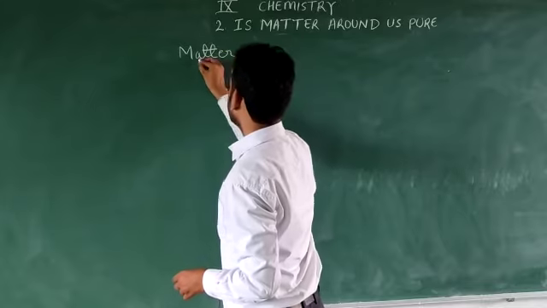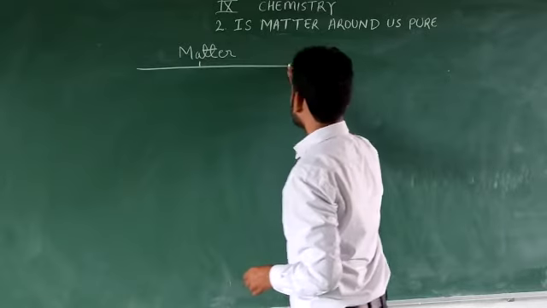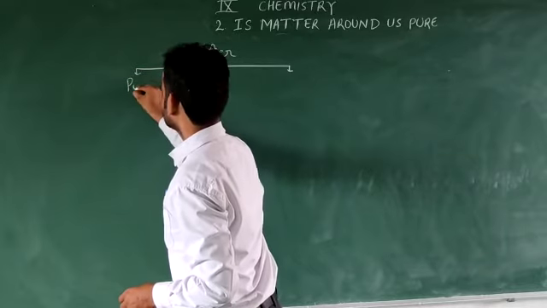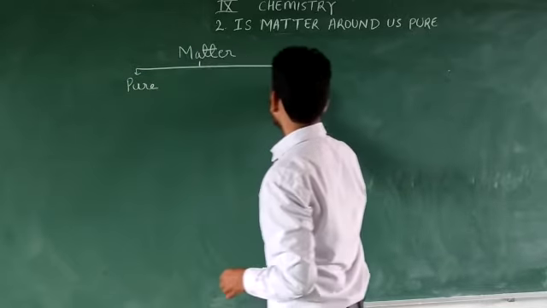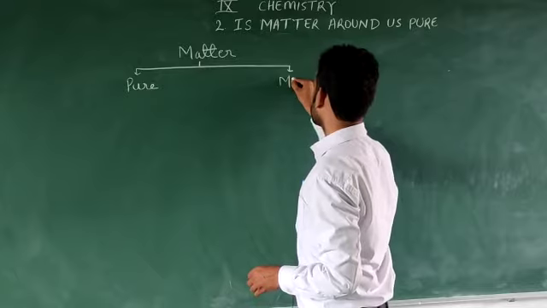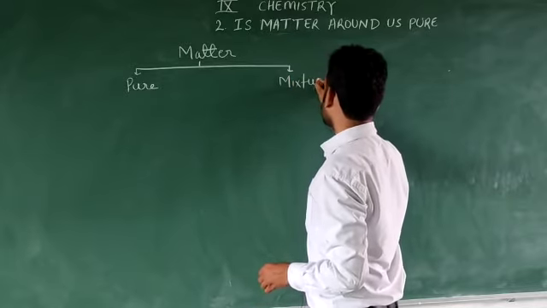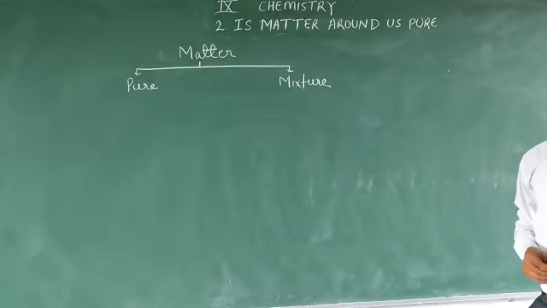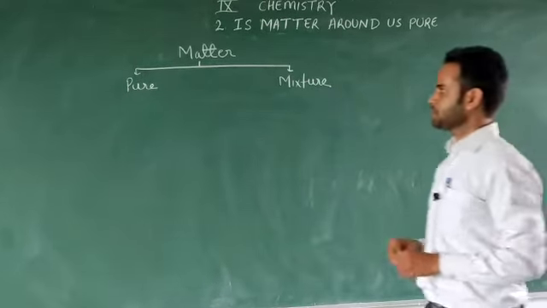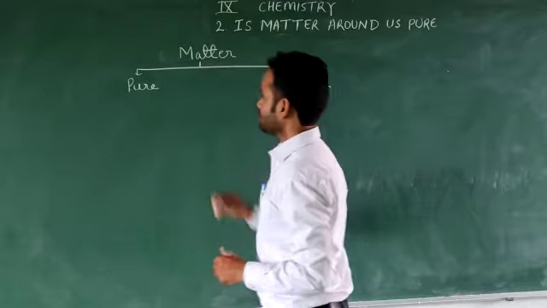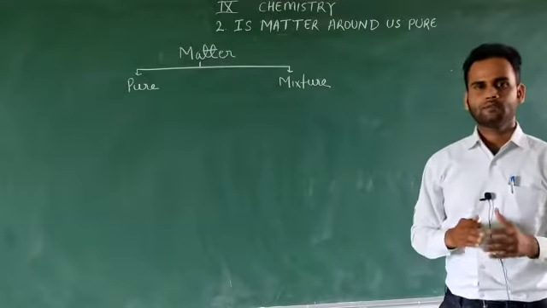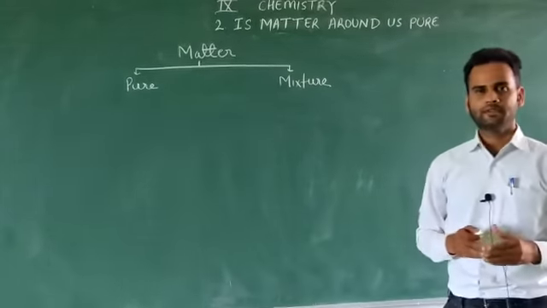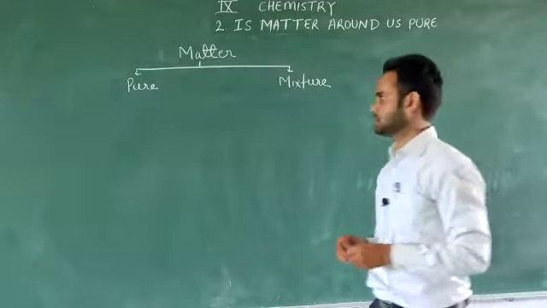Matter can be classified into two categories. The first one is pure and the second one is mixture. Remember, we are classifying the matter on the basis of its chemical composition. Okay. So what are pure matters? Pure matters generally contain only one type of particles. It could be in the form of atom or it could be in the form of molecule.